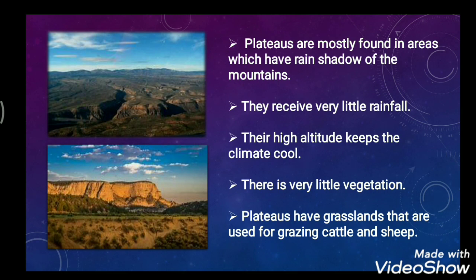As we have studied, plateaus are higher than the plain areas, so the areas are a bit cool, not so hot. But they have less rainfall, so there is very little vegetation. Except for that, plateaus have grasslands that are used for grazing cattle and sheep.